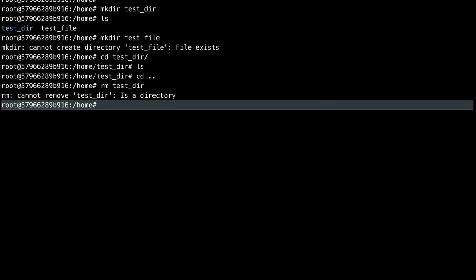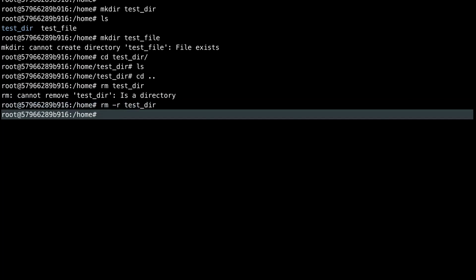Okay. Now it says cannot remove test directory, it is a directory. So of course I have to provide a flag here, rm -r. Okay, this is very important.